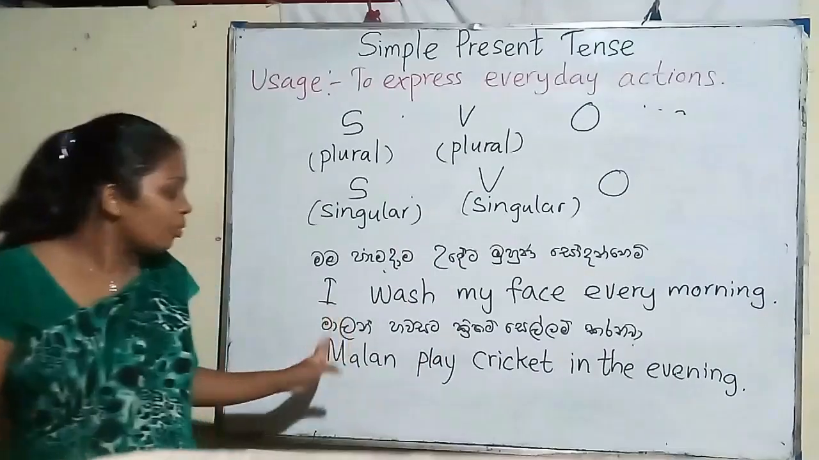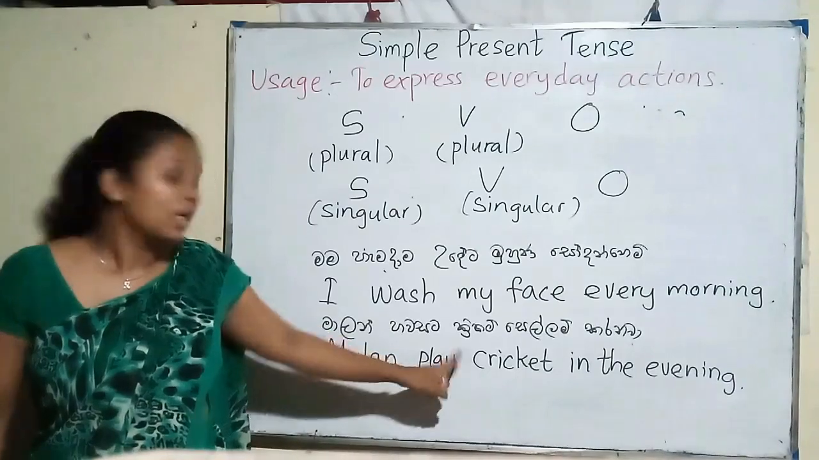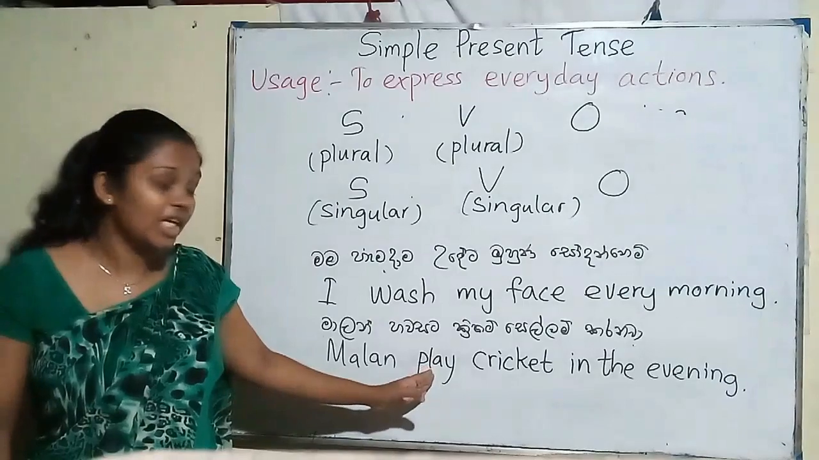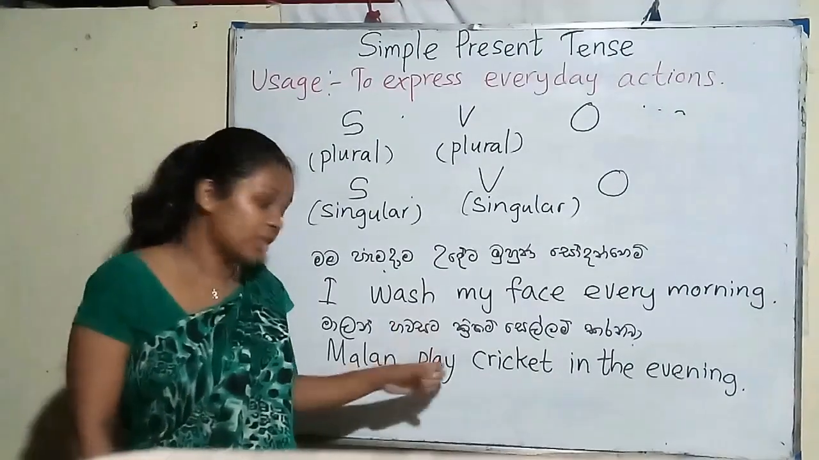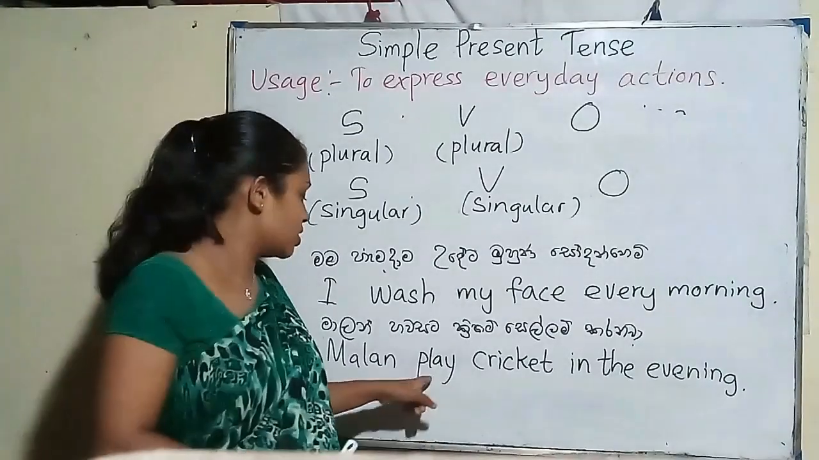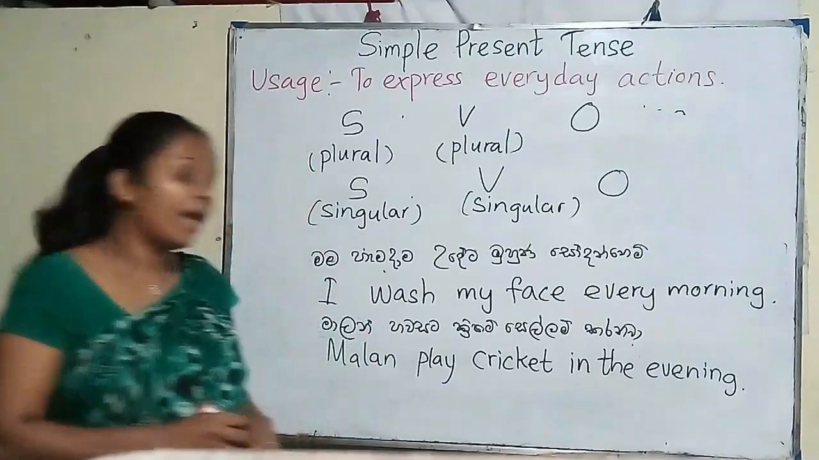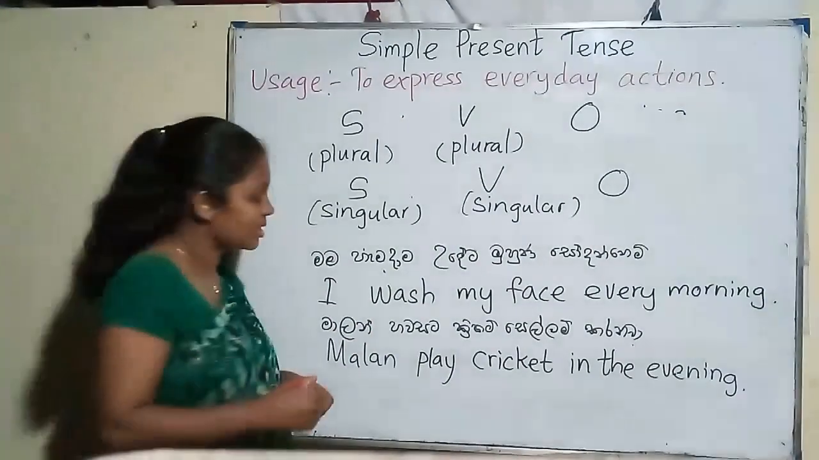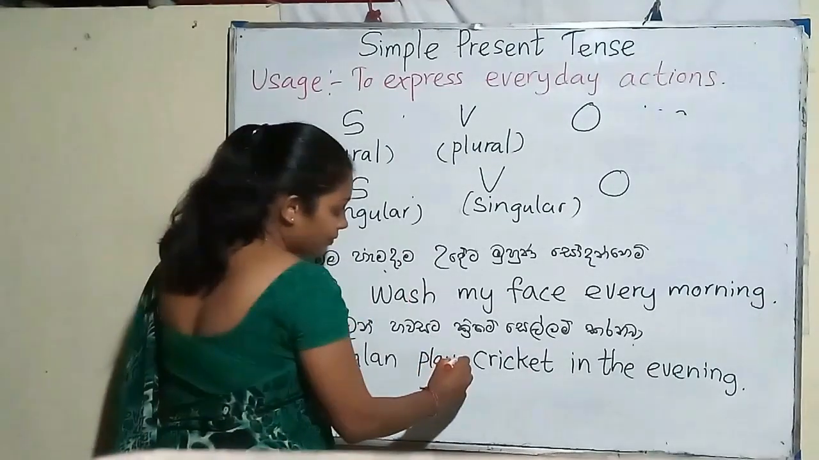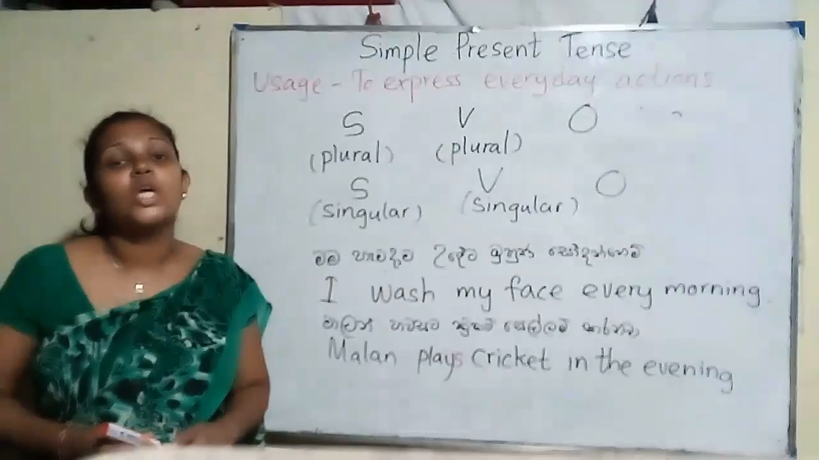So what should we do to make this plural verb a singular verb? We have to change the verb. How can we change this plural verb? It is easy. We can use the letter S at the end of the plural verb to make it singular.